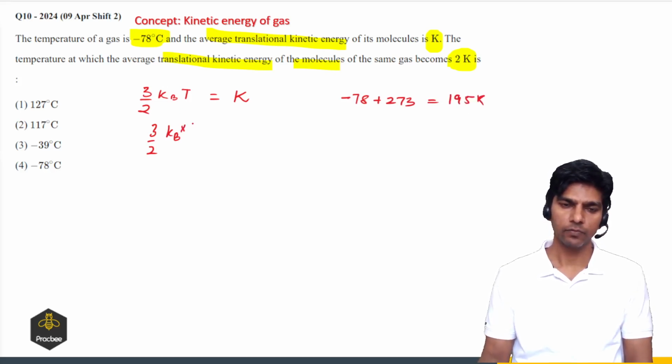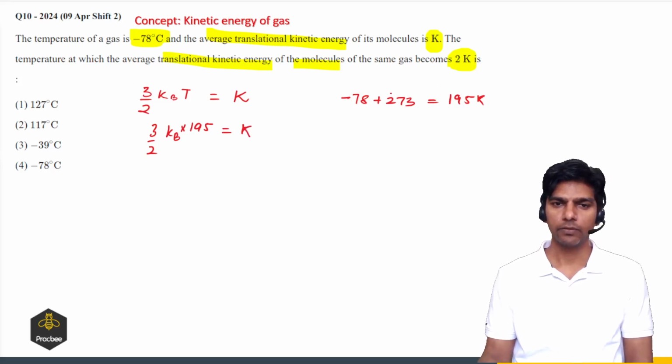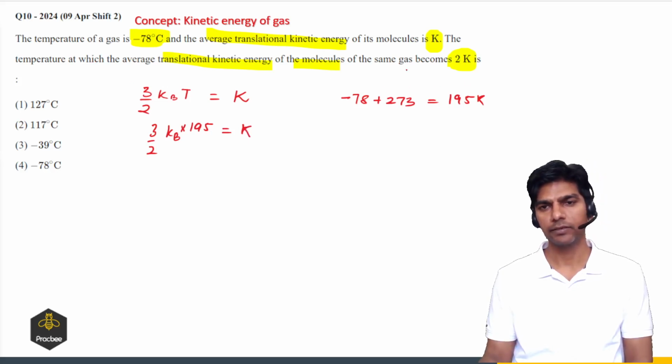Now we have to find the temperature when this kinetic energy becomes double.